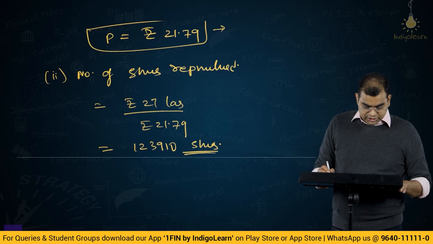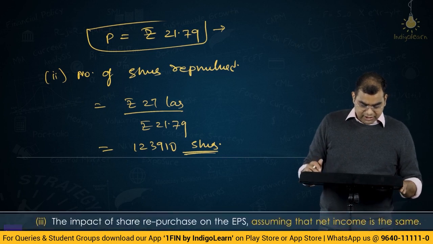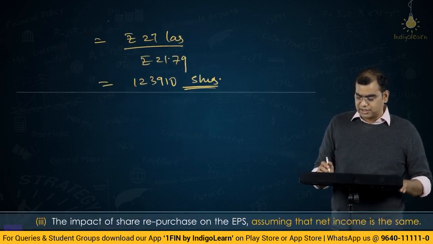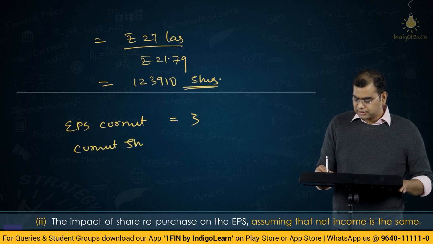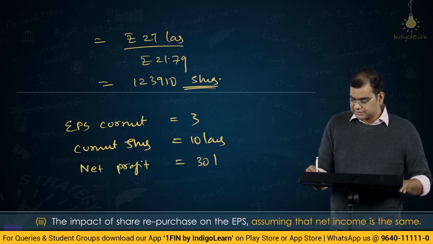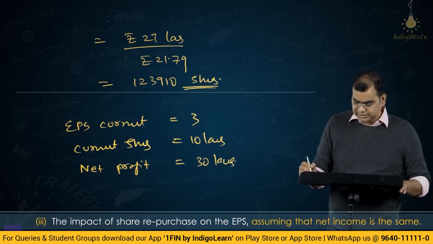What is the third part of the question? The net impact of repurchase on EPS assuming the net income is same. Acha. EPS current is equal to 3. Current shares is equal to 10 lakhs. So net profit is equal to 30 lakhs. Correct? That is what they said.